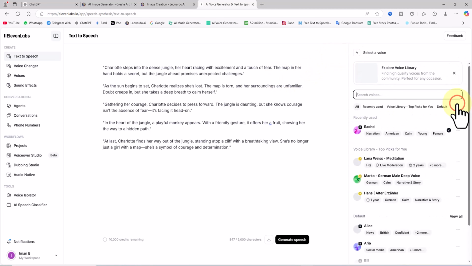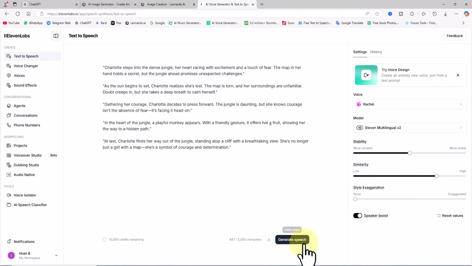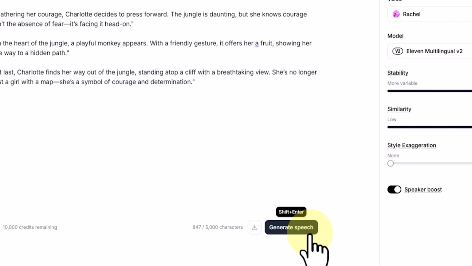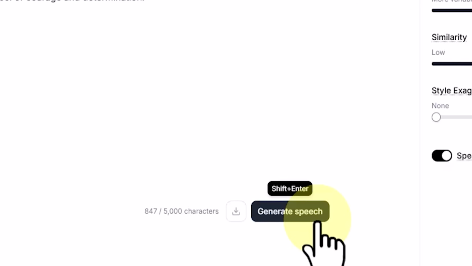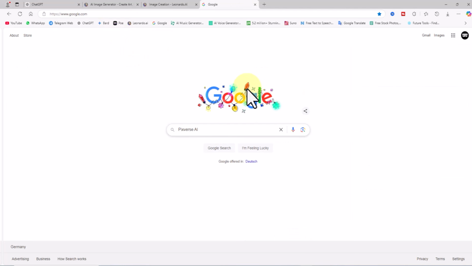From the right side panel, you can change the narrator's voice from the drop-down list under Voice. Listen to the different options and choose the one you prefer. Once selected, click Generate Speech to complete the task. The download button next to Generate Speech allows you to save the audio file. The work must go on.